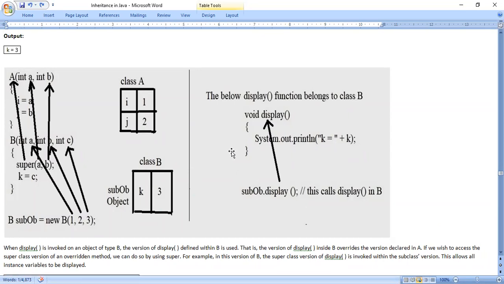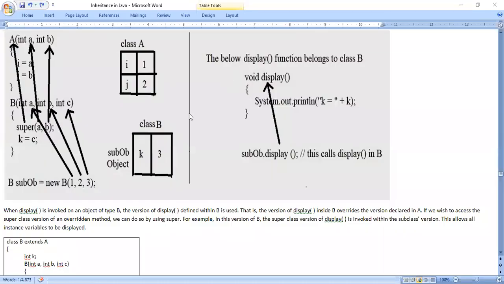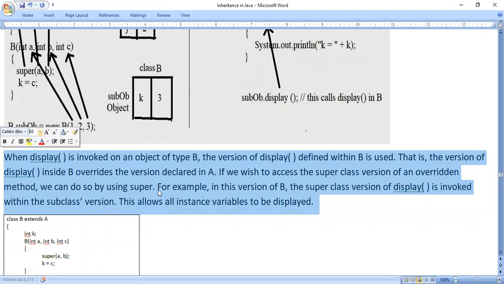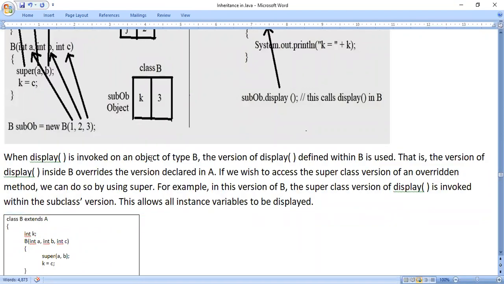Okay, so just look at this diagram and the program. If you have any doubts, you can ask. Some explanation is given just below the program. When the display method is invoked on an object of type B, the version of display defined within B is used.